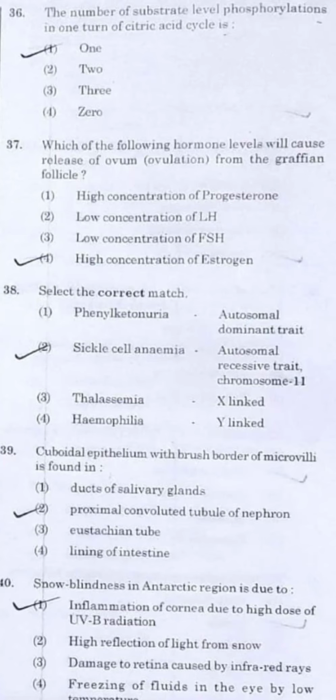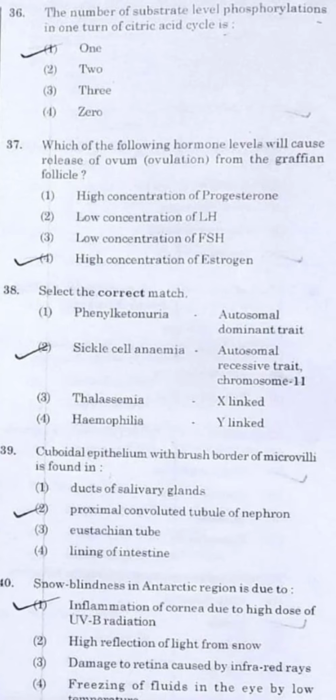Question number 37. Which of the following hormone levels will cause the release of the ovum, which we call ovulation, from the Graafian follicle? It is the high concentration of estrogen, option number 4. These are general knowledge kind of questions. Either you know the answer or you don't know the answer. You cannot go for guessing the answer.